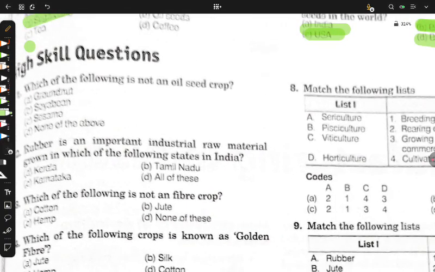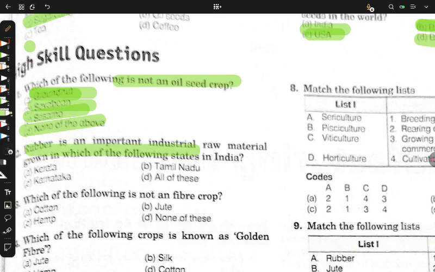Now, high skill questions. These questions are very important. These questions are highly intelligent. Highly skilled students can solve these questions. Which of the following is not an oilseed crop? Groundnut, I have discussed about it. Soybean is also an oilseed crop. Groundnut is an oilseed crop. Sesame, we have talked about, it is an important exceptional oilseed crop. Therefore, none of these will be the answer.